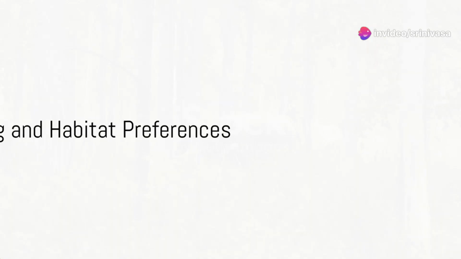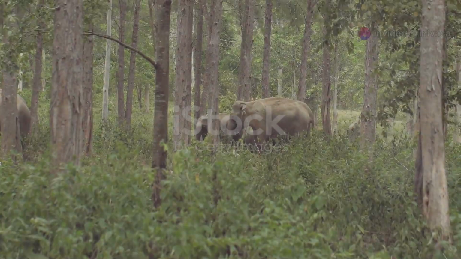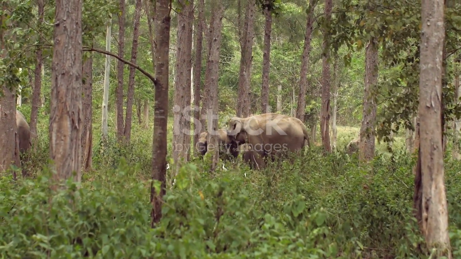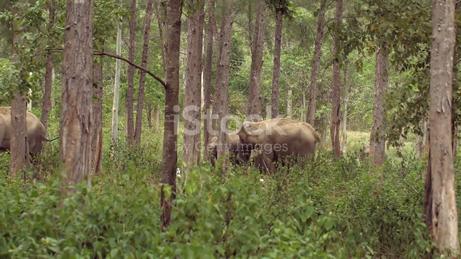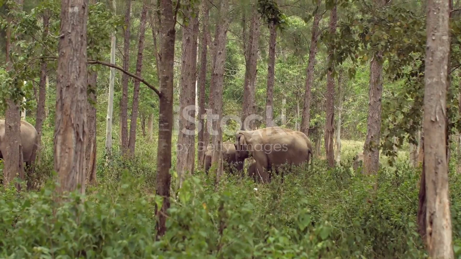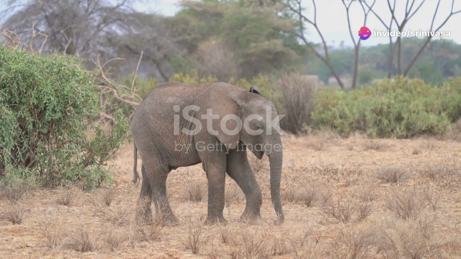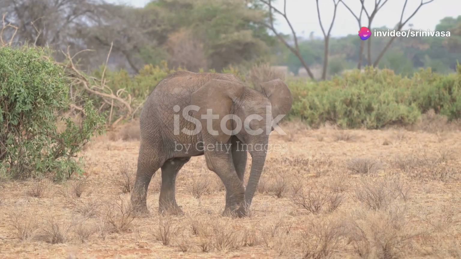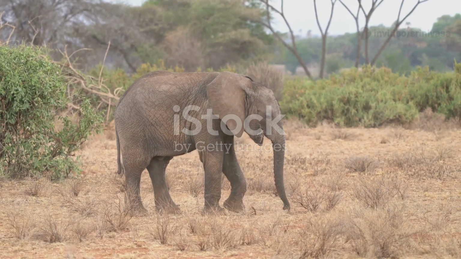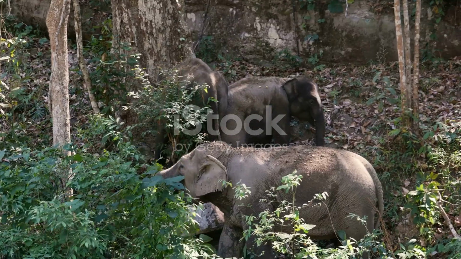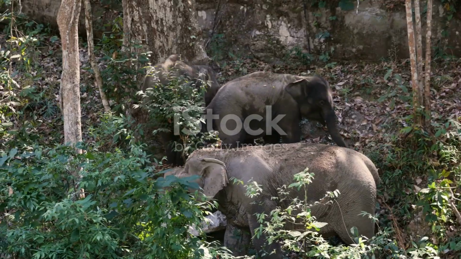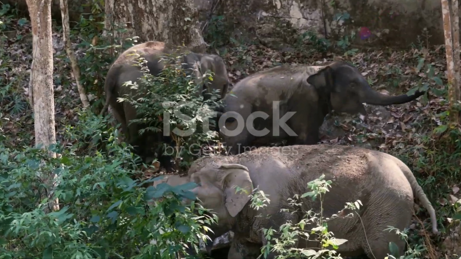Moving on to feeding and habitat use, African elephants, being mostly grazers, consume grasses, shrubs, and trees depending on the season. They travel vast distances across open savannas and forests. Asian elephants, however, are primarily browsers, feeding more on tree bark, roots, and leaves in dense jungles and forests. They are more habitat-specific and are usually found in humid or semi-evergreen forests.